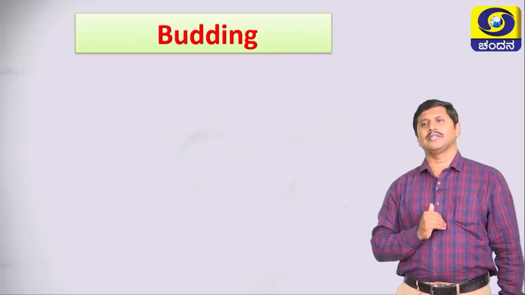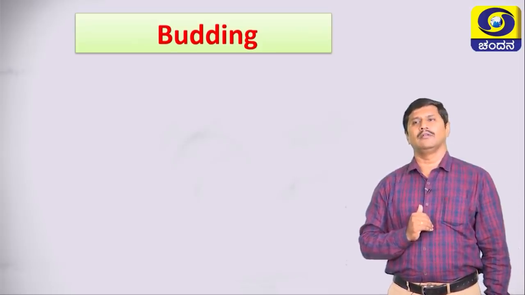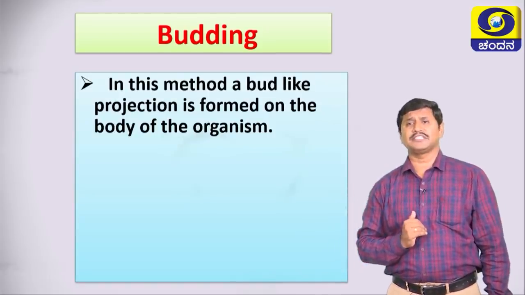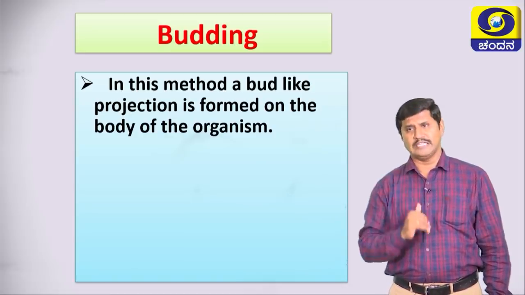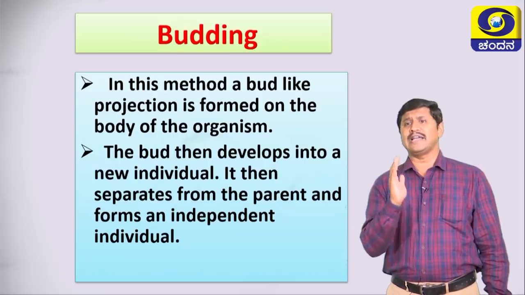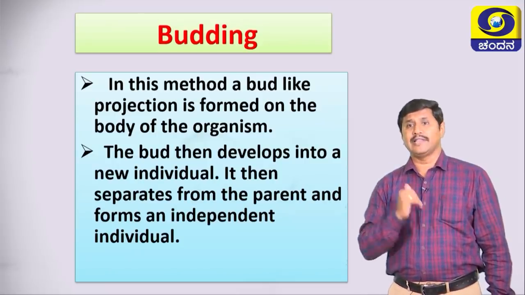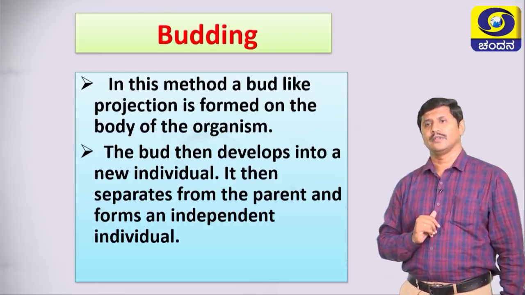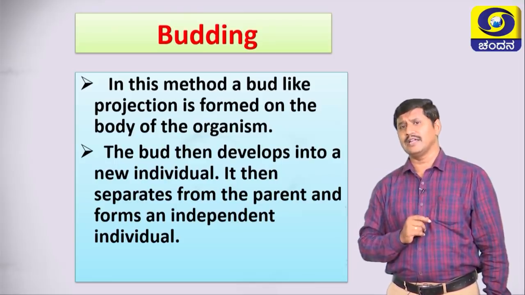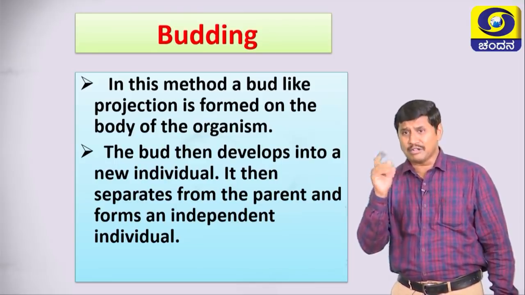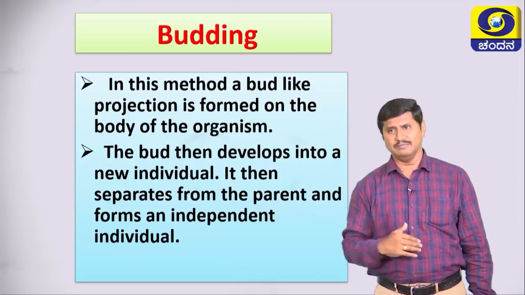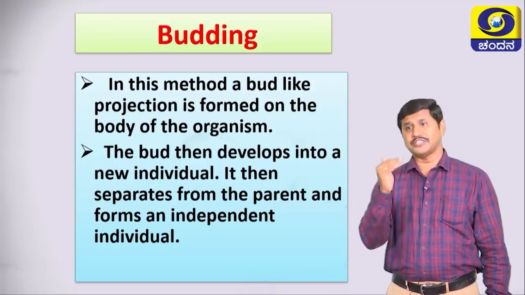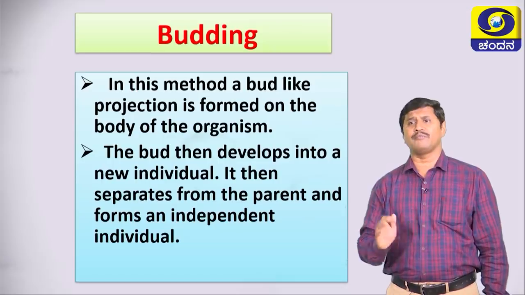Okay. Then move on to another important method of reproduction, that is called budding. In this method, bud-like projections are formed on the body of the organism. The bud then develops into a new individual. It then separates from the parent and forms an independent individual. What happens in budding, students? Look here, a bud-like projection is formed on the body of the organism. The bud develops into a new individual. After maturity, it detaches from the parent body to form a new individual.